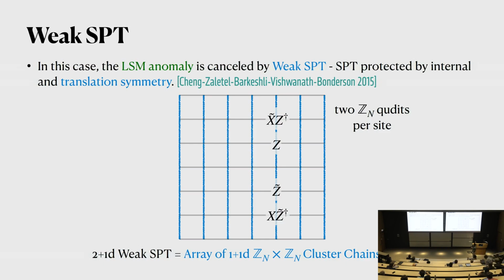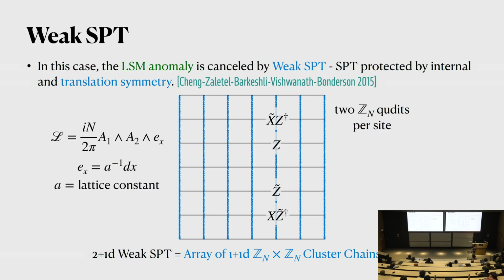And importantly, this is an SPT protected by internal symmetry and translation symmetry. Because if there were no translation symmetry, we could just group a copy of cluster chains together and annihilate them. But in this case, because there's a translation symmetry, that grouping is forbidden because it breaks translation symmetry. Here on each chain, we have a Zn times Zn cluster chain. These are the stabilizers that describe it. At every site, there are two Zn qubits, with their corresponding X and Z operators, and also X tilde and Z tilde operators.